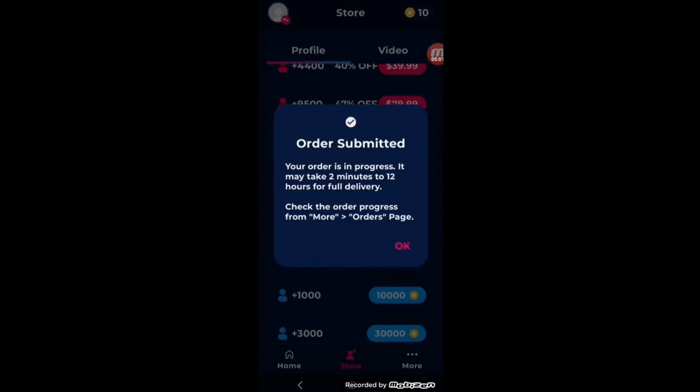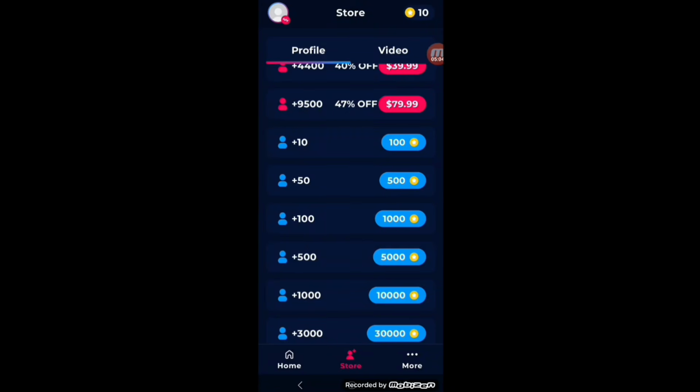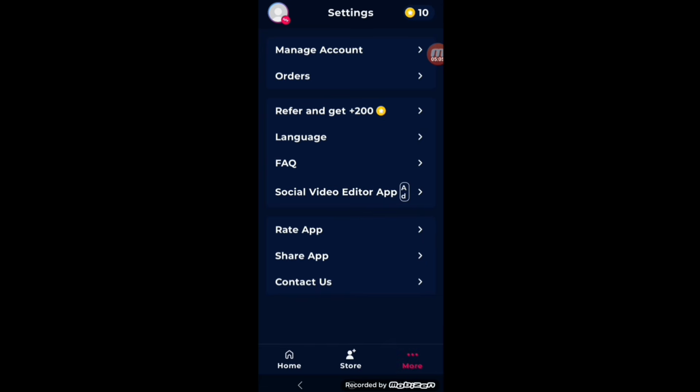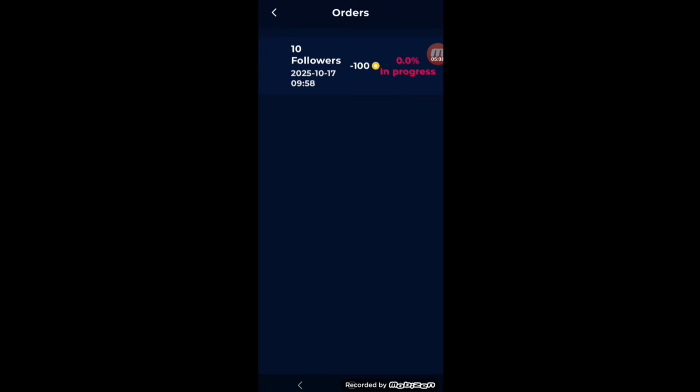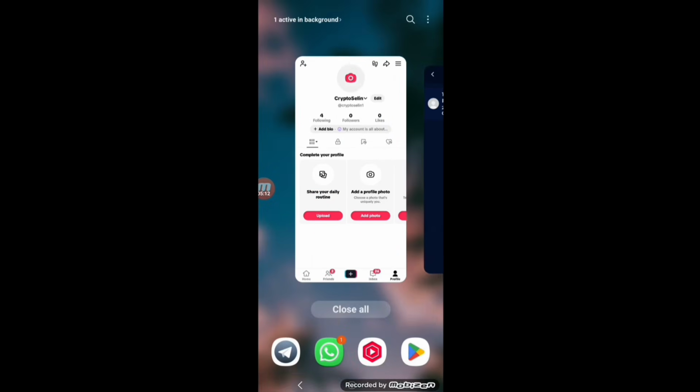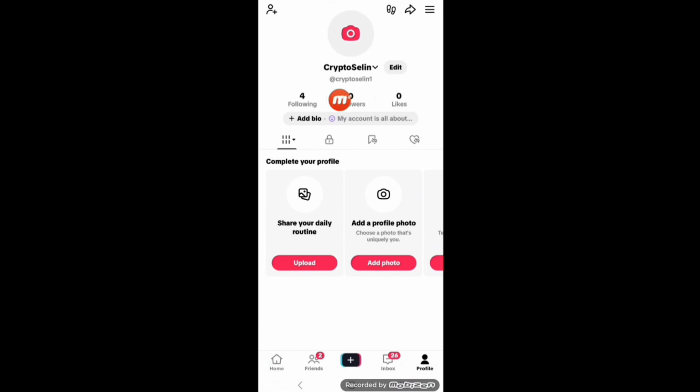I gave it here, so you can see it is deducted from here, but for that you must make your account public. So you can see it here. If I show you in the orders option, you can see it is in progress. After that is completed, I will show it to you further.